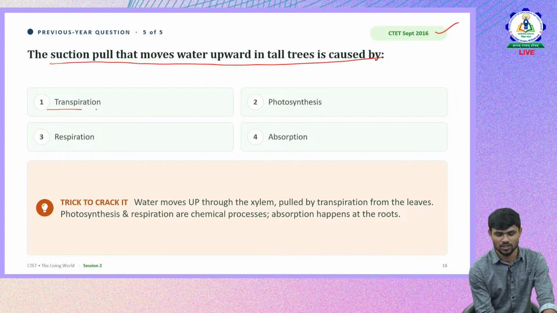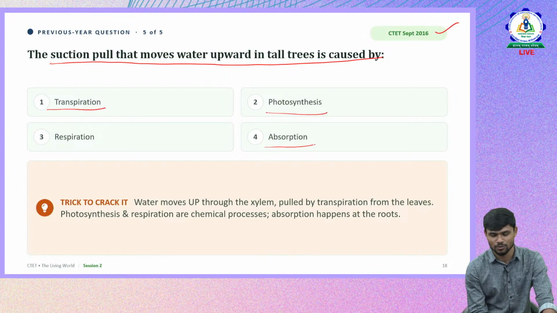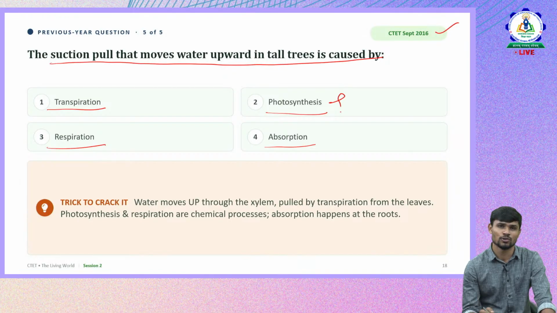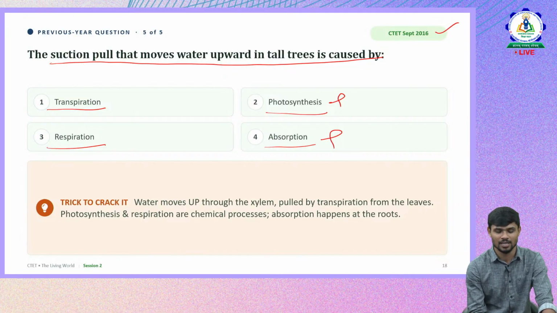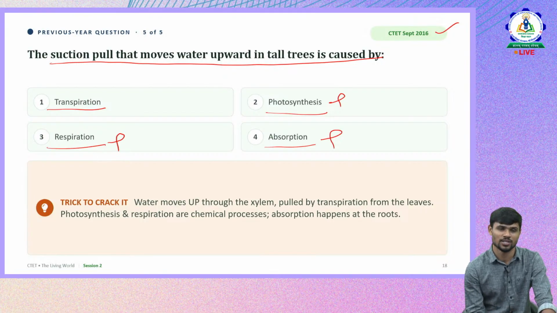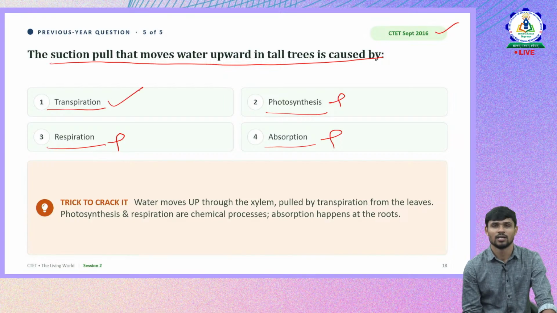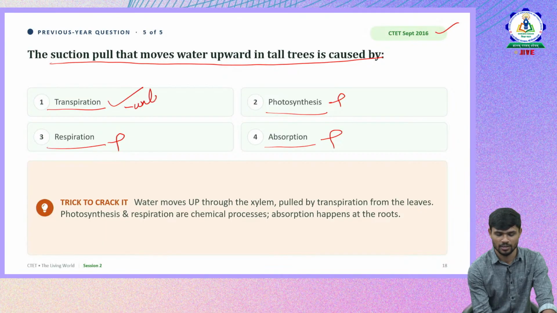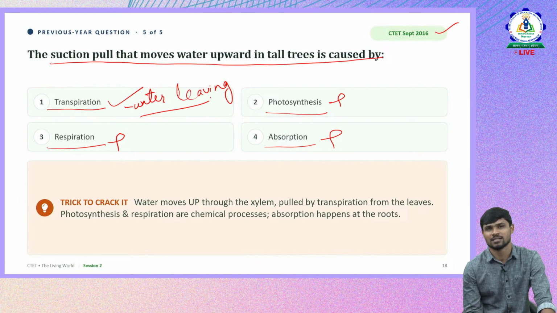So is it transpiration? Is it photosynthesis? Is it absorption, or is it respiration? So definitely photosynthesis is not the right answer, because photosynthesis is the food preparation process. Then absorption, no, definitely absorption is not, because it's an entirely different concept. It doesn't help in creation of suction. Then respiration, entirely different, the gaseous exchange part in respiration, whereas it is the transpiration that creates a suction pull, and transpiration is related to water leaving from the plants